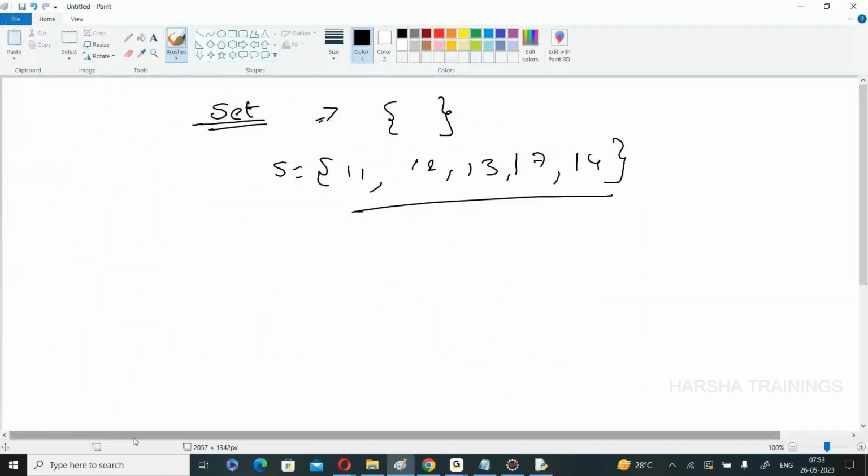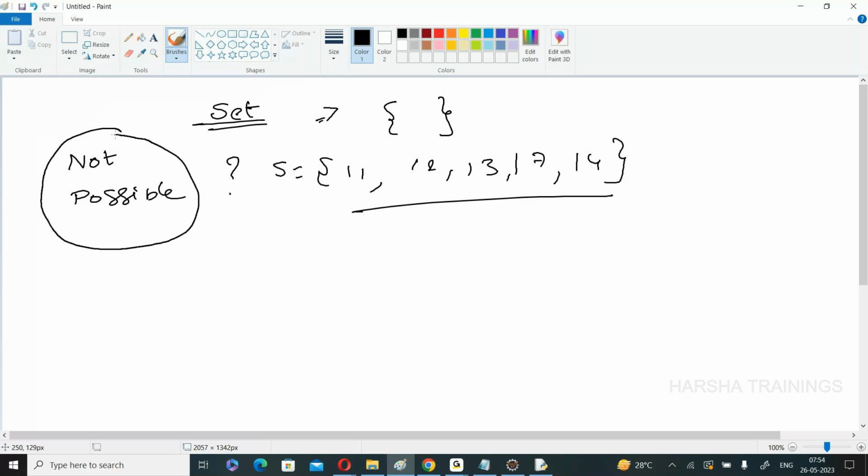Last point. How do we access the elements of a set? It is not possible to access. Why? Whether it is a string, list, or tuple, we can access based on index. If it is a dictionary, we can access based on the keys. But if it is a set, it is not possible to access. Why? Before this, I repeatedly used one word, duplicate. What is duplicate? The same thing repeated more than one time.